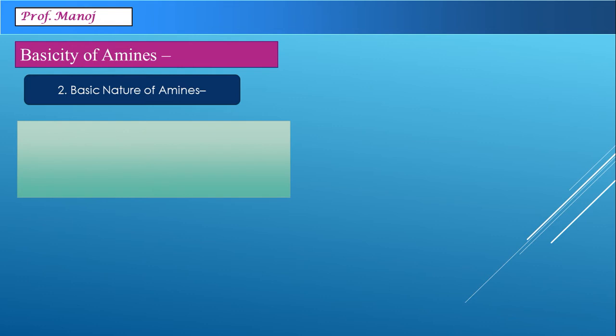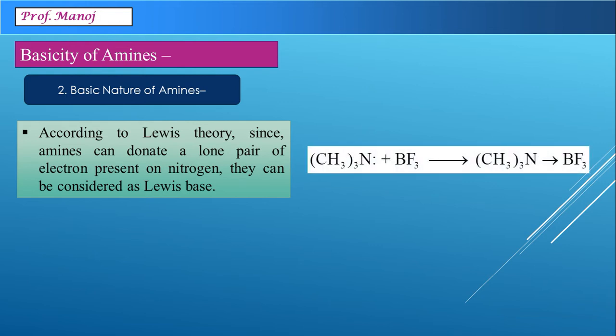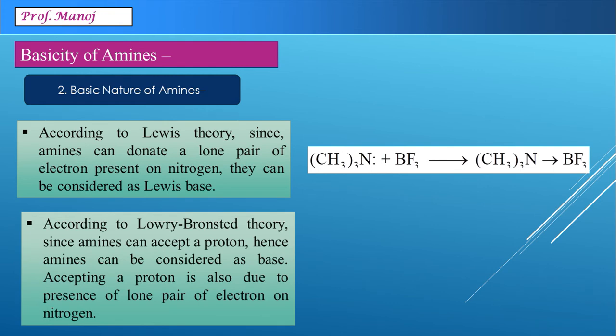We can explain basic nature of amines on the basis of two theories. According to Lewis theory, amines can donate a lone pair of electrons, and then they are considered as Lewis bases. As we can see here, the molecule of trimethylamine is donating electron pair to boron trifluoride. In the product, nitrogen can be seen forming a coordinate bond with boron. The other theory by which we can explain basic nature is Lowry-Bronsted theory. According to this theory, amines can accept a proton, hence amines are considered as bases.